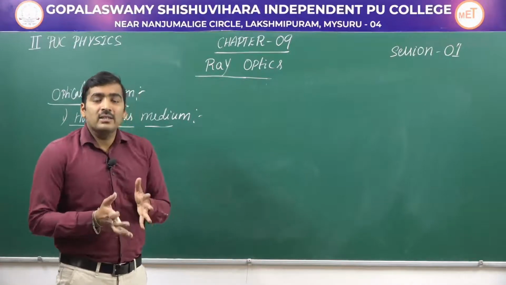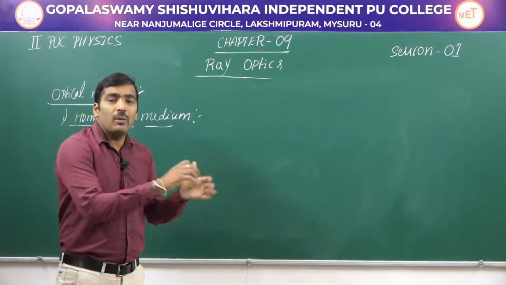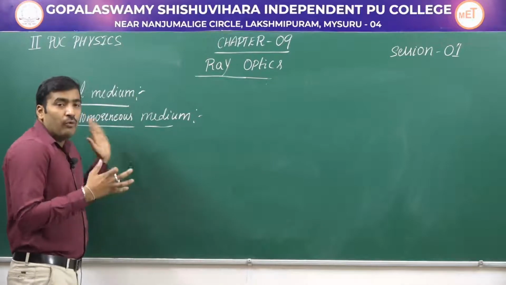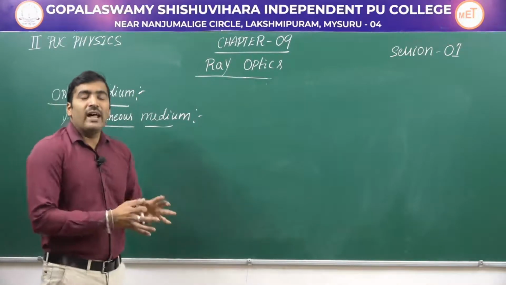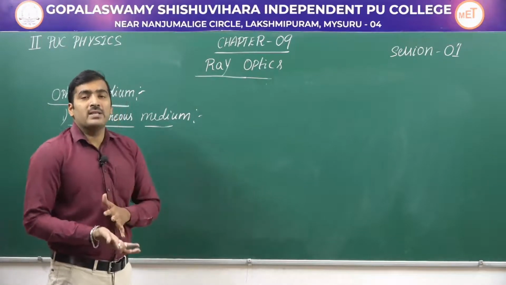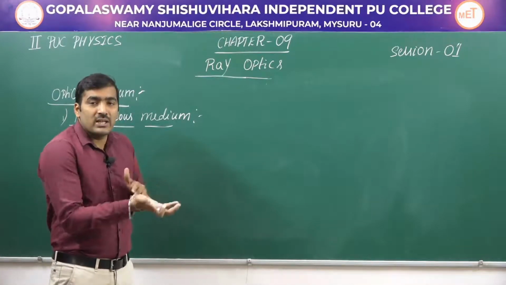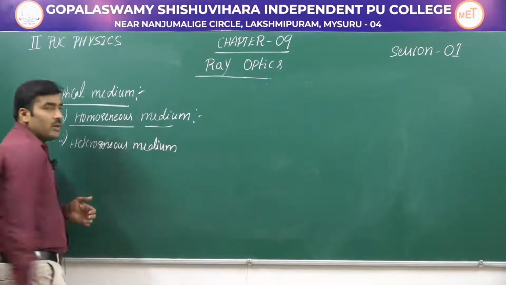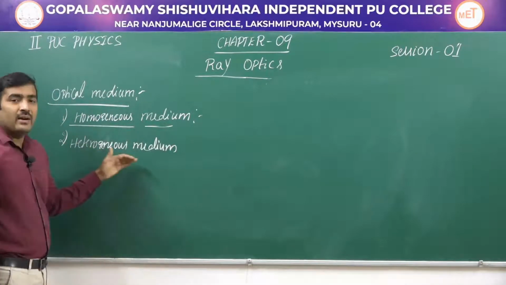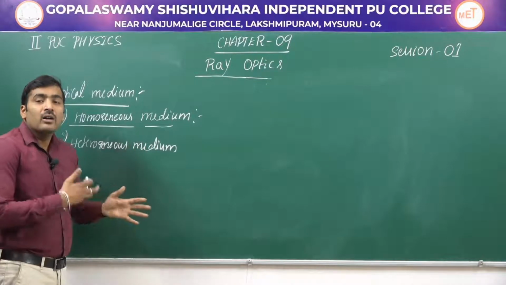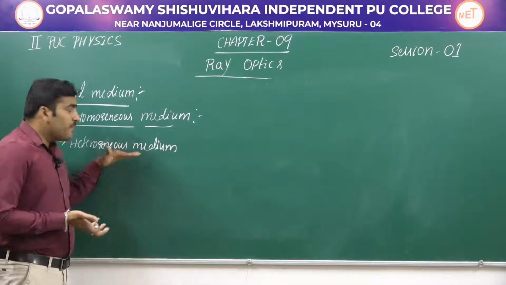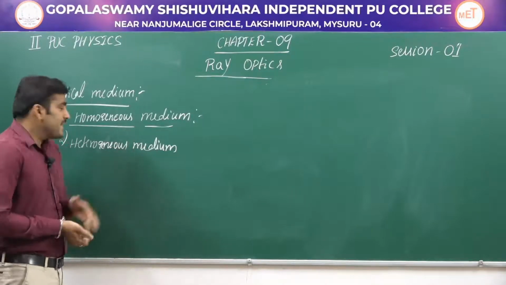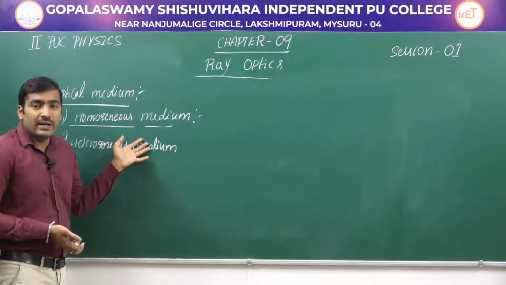Like light travels with the same speed at all the points, correct? And we have heterogeneous medium. Heterogeneous medium means a medium where the properties of light are not the same. For example, crystals. A calcite crystal, a quartz crystal is an example of a heterogeneous medium.